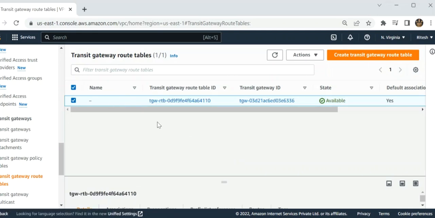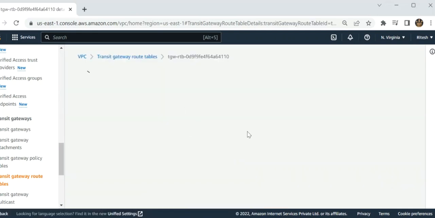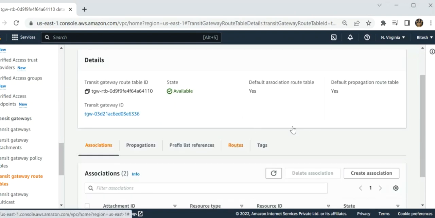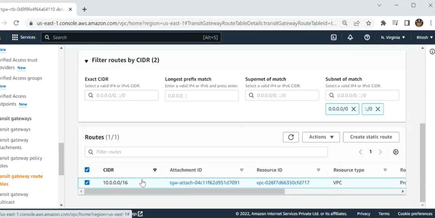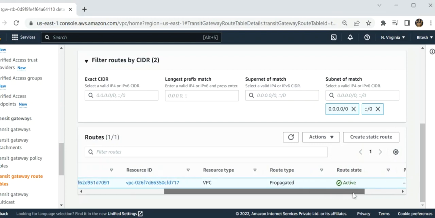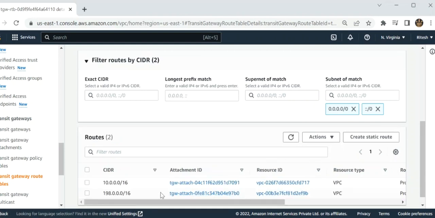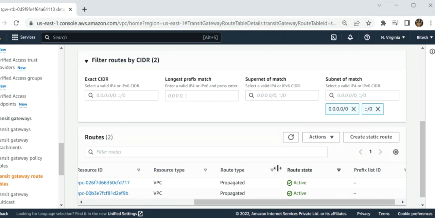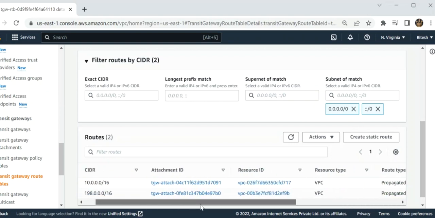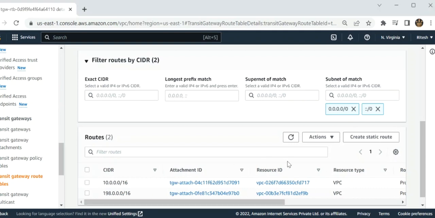Now I'm going to the transit gateway route table, so there I have to see. Click on this, now click on routes. In this area I can see only one route table has been created, and only one VPC has been attached over here. This is the CIDR block for VPC1, which has been propagated. Both have been propagated and are now active. So both VPCs are active over here.